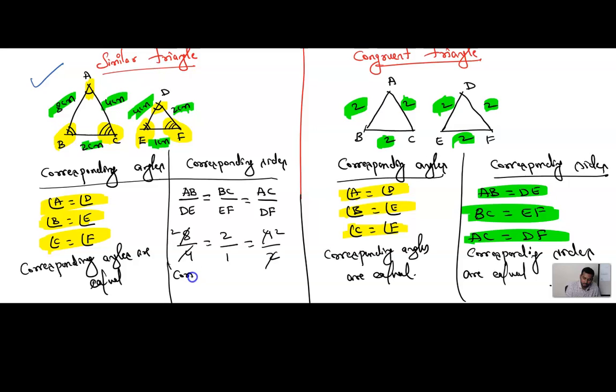Corresponding sides are proportional. So this is the major difference between similar triangles and congruent triangles. Any doubts? Is this clear? In similar triangles, corresponding angles are equal and corresponding sides are in proportion or proportional. In congruent triangles, corresponding angles and corresponding sides both are equal.